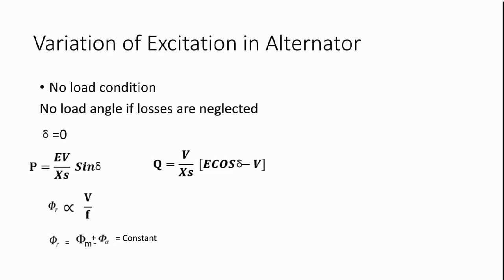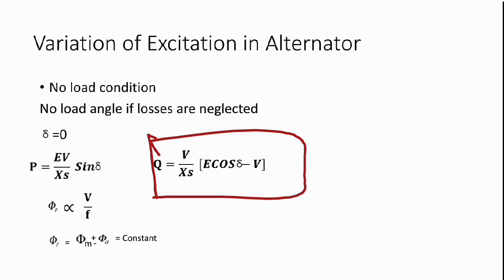So Q equals V upon Xs times (E cos delta minus V). I'm not going to explain how this formula is derived, because it would make the video too long.